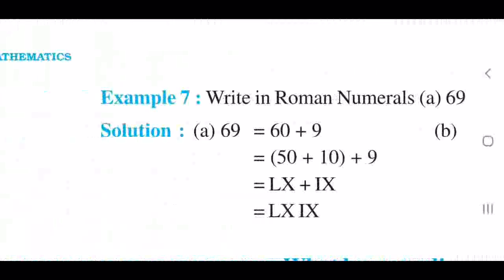So, see an example. Write in Roman numerals: 69. You all know that 69 is 60 plus 9. 60 is 50 plus 10. 50 plus 10 means you write 50 first, then 10. That is LX plus IX. So the number is LXIX. Got it now? Very interesting.